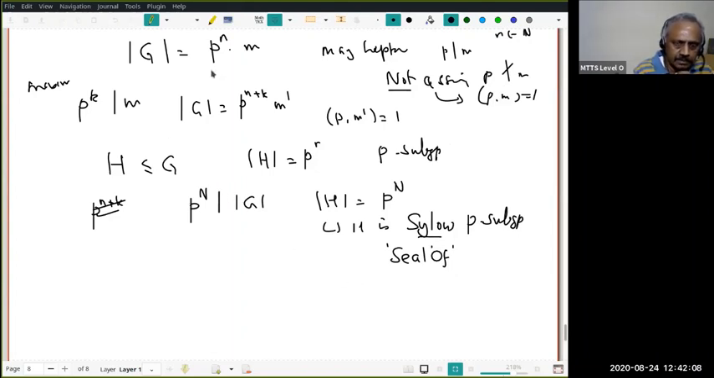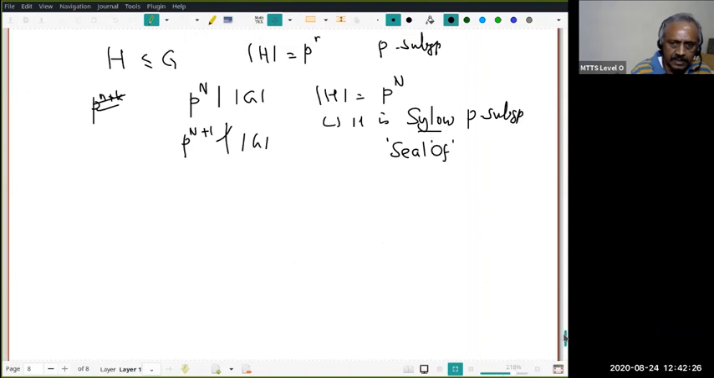That is, look at capital N so that P power N is the maximum power of P so that P power N divides |G|. That means P power N plus 1 does not divide |G|. Then suppose H is a subgroup of order P power capital N, then H is called a Sylow P subgroup. Is that clear? Okay. With these preliminaries, let me state the theorem of Sylow.